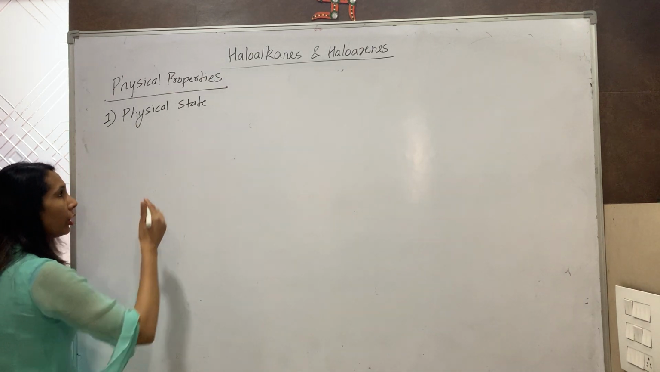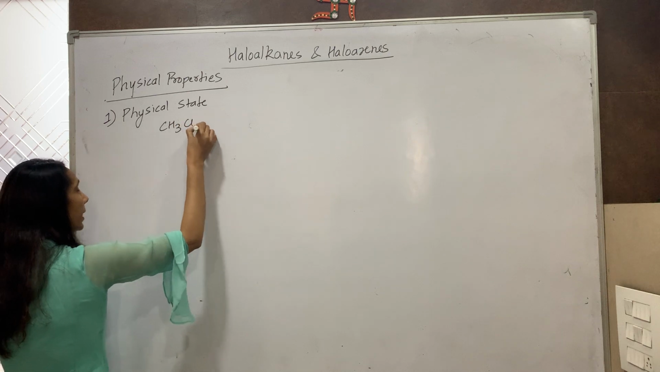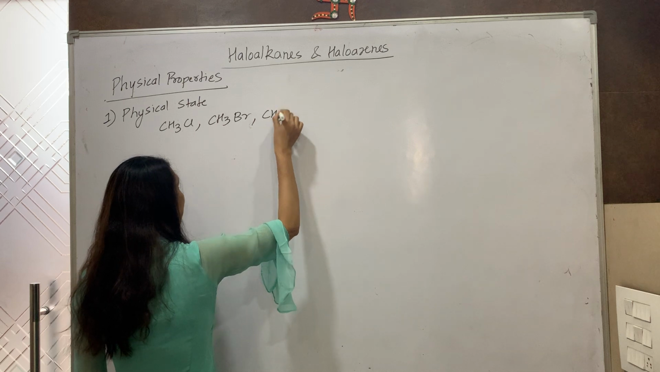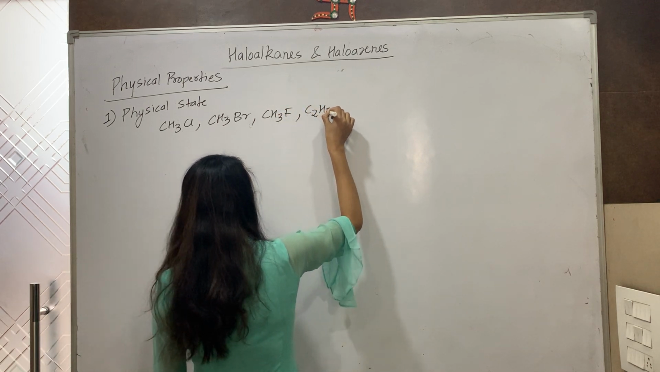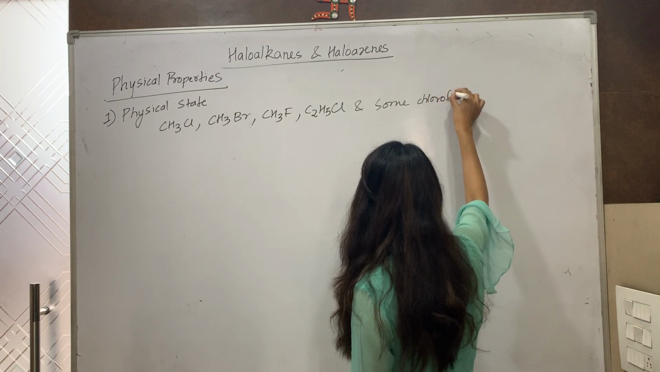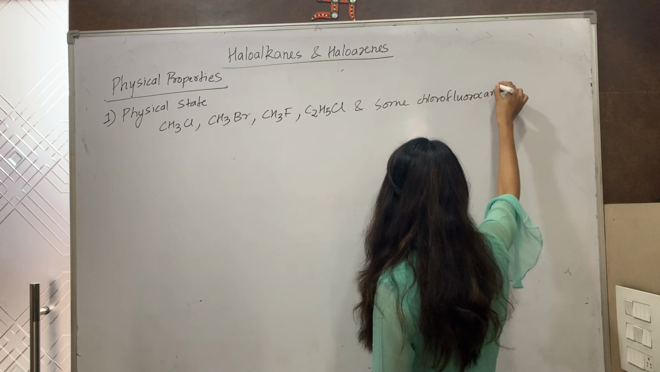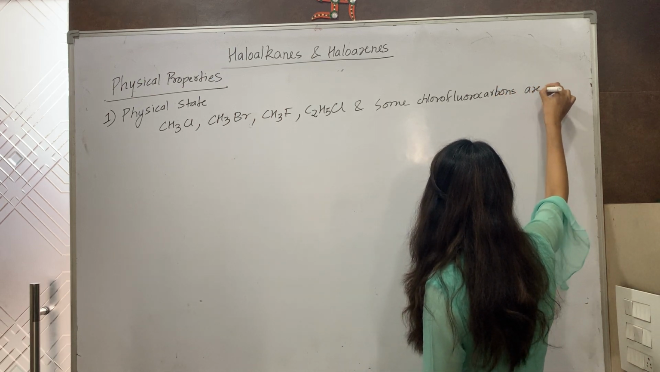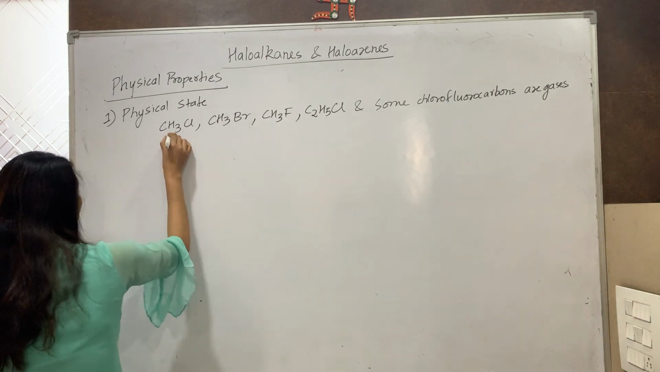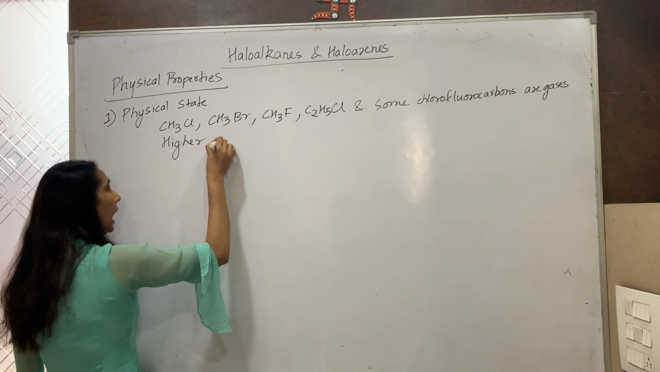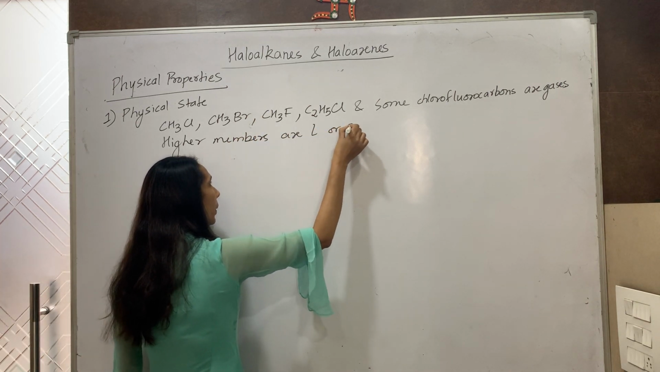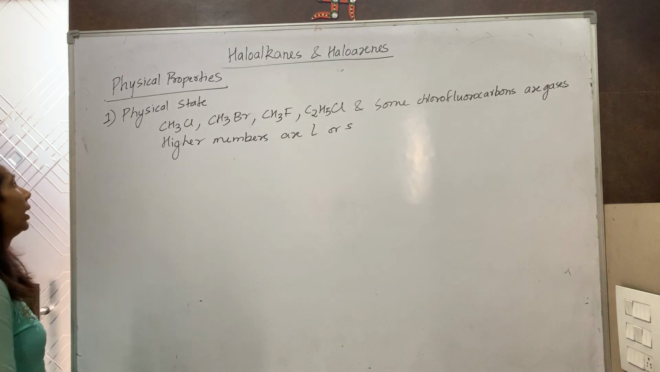Few of the initial members like CH3Cl, CH3Br, CH3F, C2H5Cl and some chlorofluorocarbons are gases in nature. Higher members are liquids or solids.